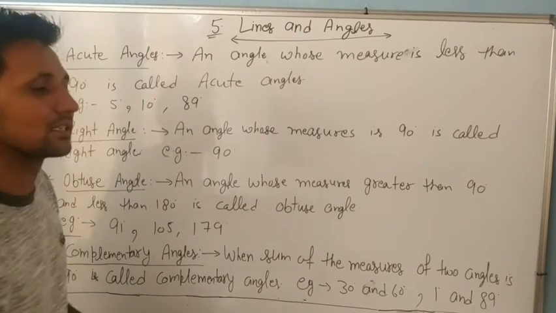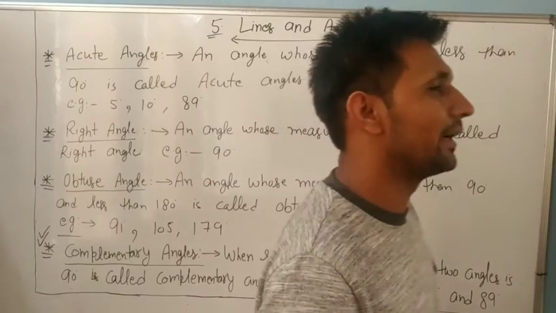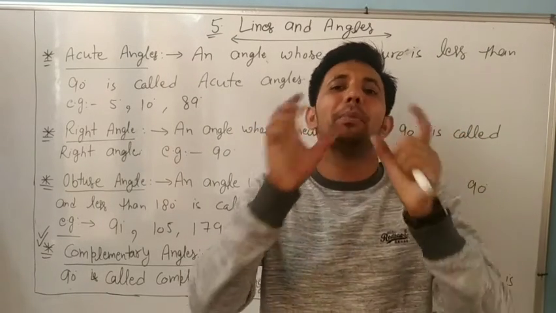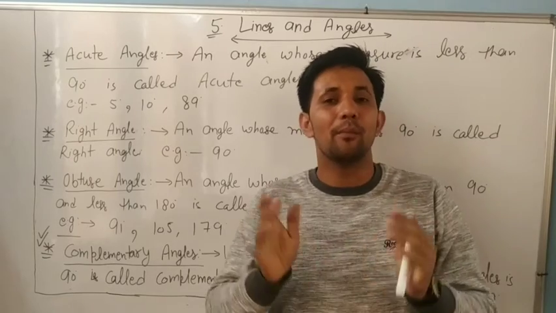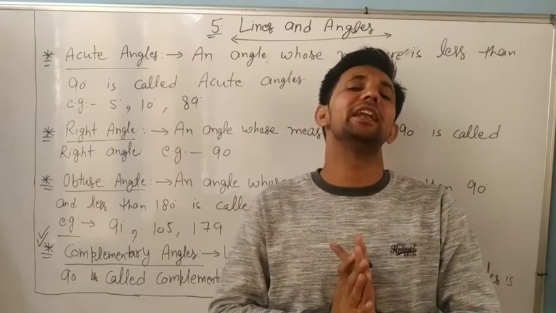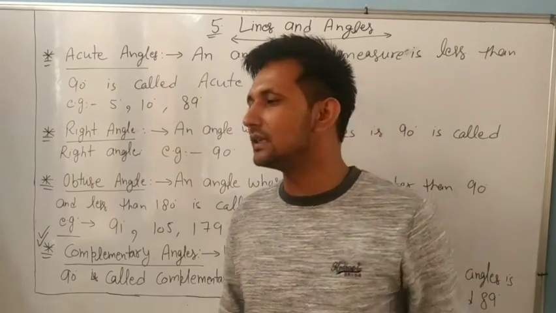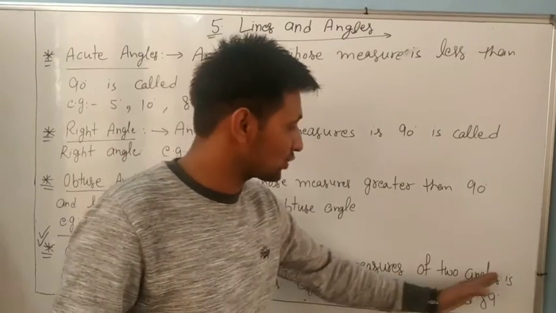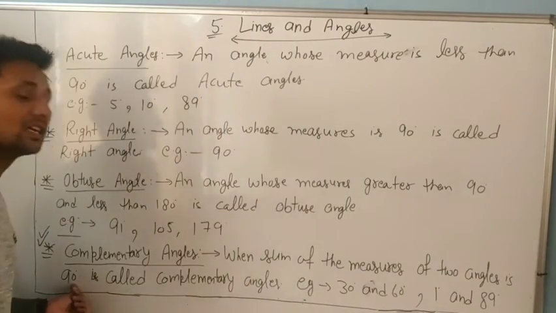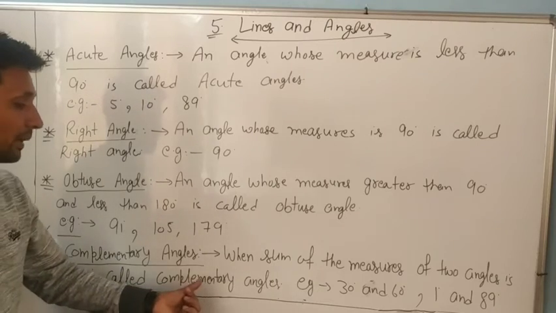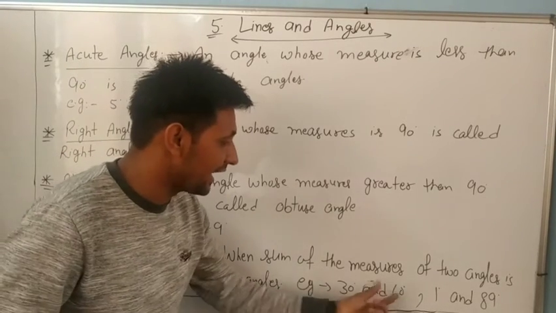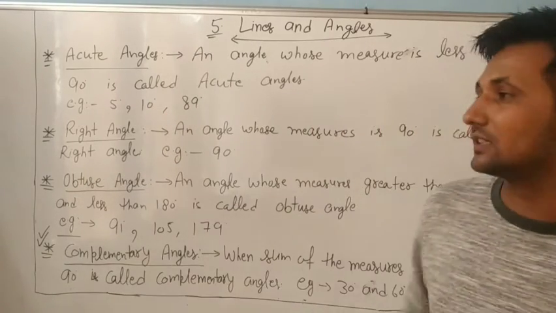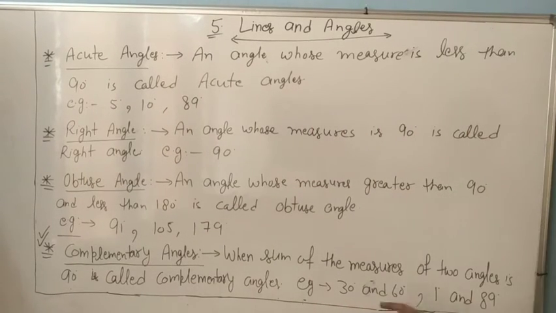Complementary angles. What are complementary angles? Two angles are said to be complementary if the sum of both is 90 degrees. When the sum of the measures of the two angles is 90 degrees, they are called complementary. Example, 30 and 60. 30 plus 60 is 90. Yes, so you can say that 30 and 60 are complementary angles.